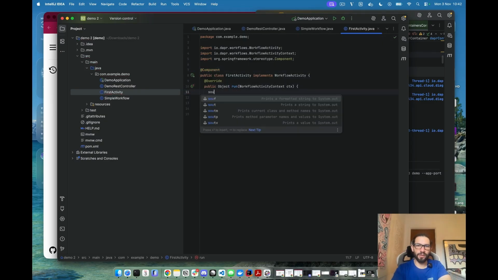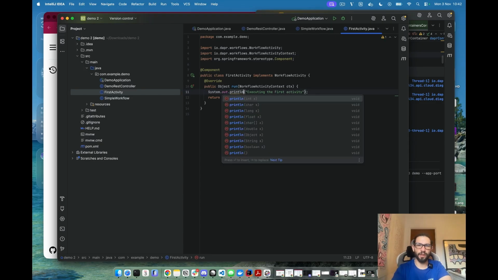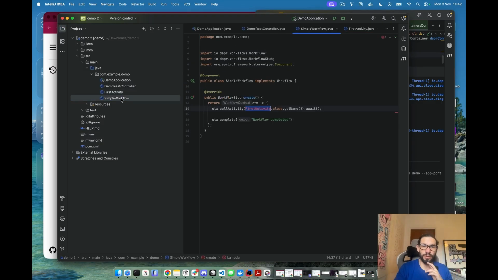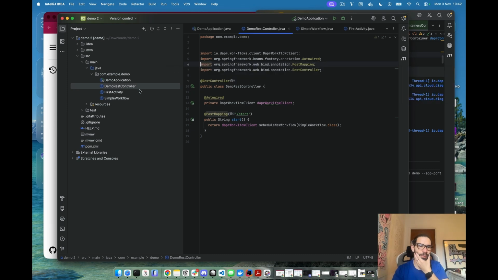In this case, let's do something super simple, like executing the first activity. There you go. So we'll just print a line. Here is where you call all the systems, place messages in a message queue, interact with a cloud service, call ChatGPT, whatever you want to do in your workflow, right? So this is a super simple workflow. Now everything compiles, and we have a REST endpoint that will create new workflow instances that we can track. We can remove that as well.